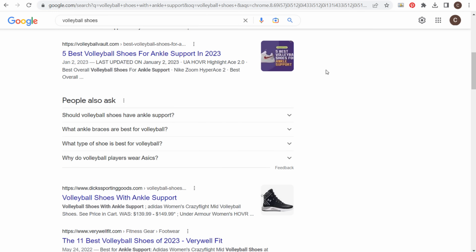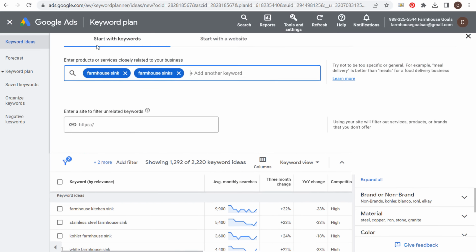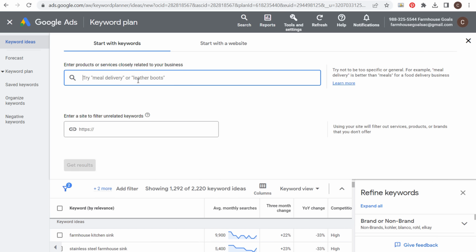So keep that in mind as you are going through your SEO keyword research. You need to make sure that you're coming up with the best possible keywords, and every single keyword you can find that's going to be relevant. So coming back over here, we'll do farmhouse bedding. And what I generally do is I will take a keyword like farmhouse bedding. We're going to click on get results.